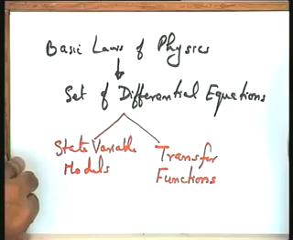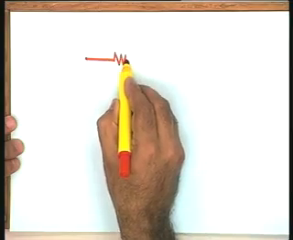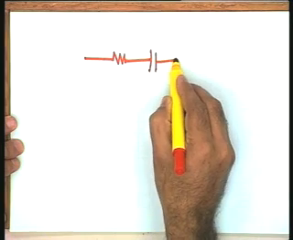Okay. So, let me quickly see what is the concept behind the state variable models, and then we can take up the transformation of these models to transfer functions. To illustrate the concept of state variable models, I would like to take a very simple example, a simple electrical circuit.